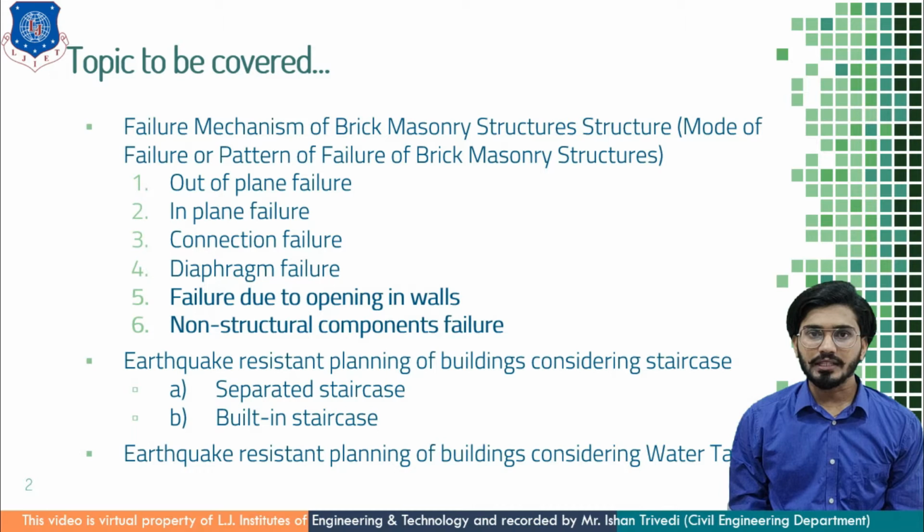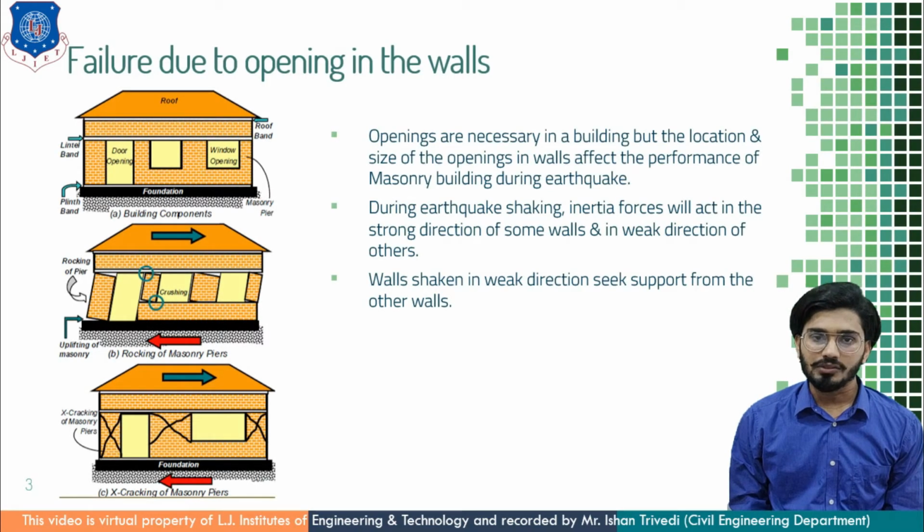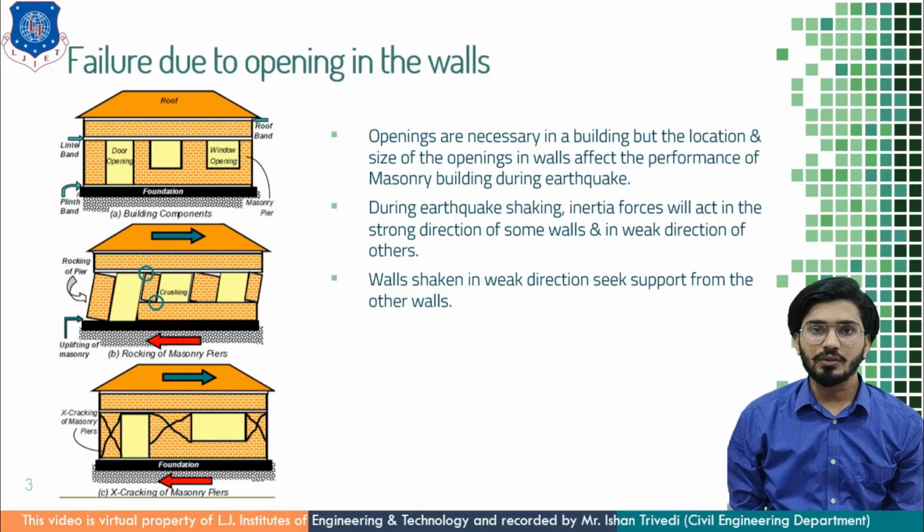So let us understand first the failure mechanism of brick masonry structure. First is failure due to opening in the walls. As we know that openings are necessary in the building in terms of ventilation, light and for access. But the location and the size of openings in the walls affect the performance of masonry buildings during earthquake.